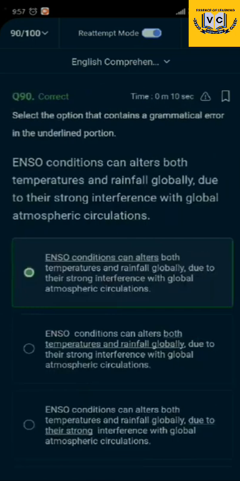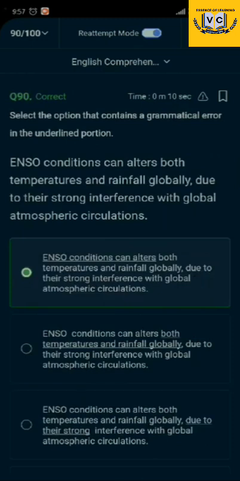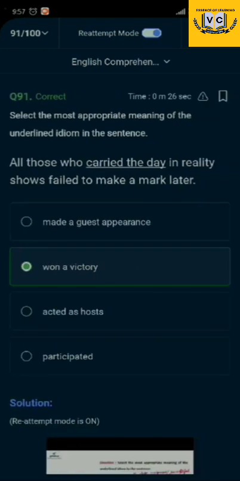And also vocabs. Furthermore, with every modal verb we use the simple form of the verb, not the second, third, fourth, fifth. So here it comes again, also alters, not altered, only alter. Who carried won a victory.